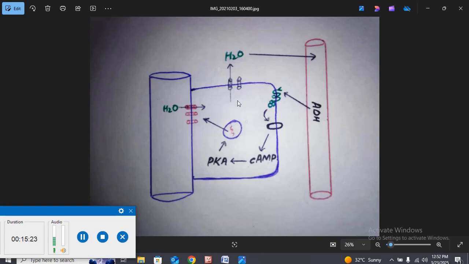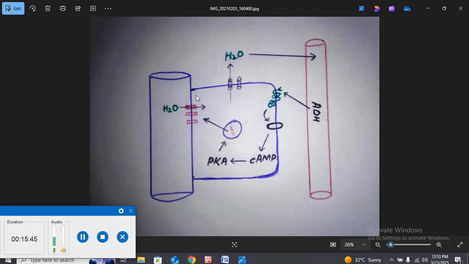So the absorption of water over here into the principal cell will lead to the absorption of this water into the interstitial spaces, through aquaporin 3 and aquaporin 4 channels. So the aquaporin 3 and aquaporin 4 channels are on the basolateral side of this principal cell.